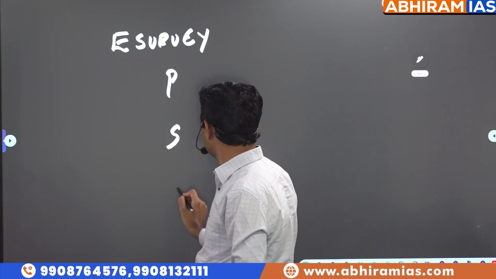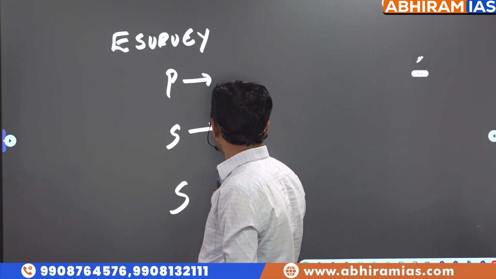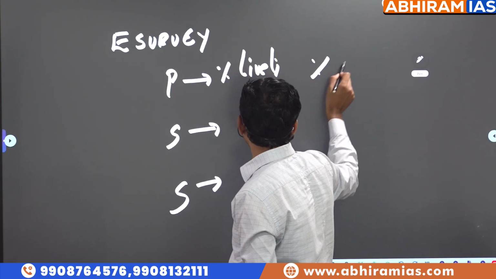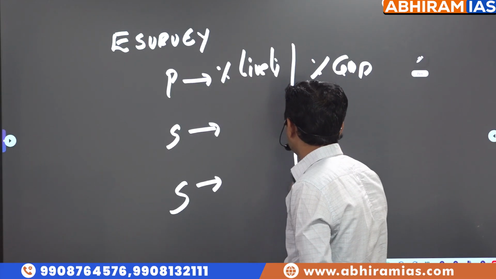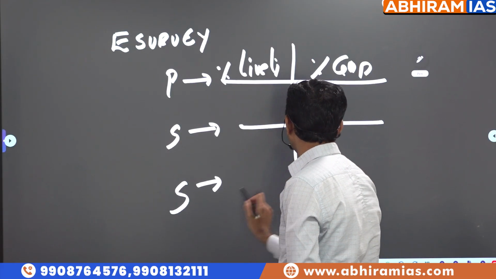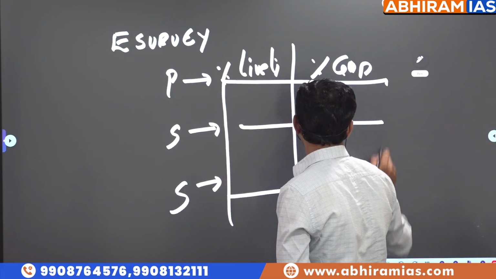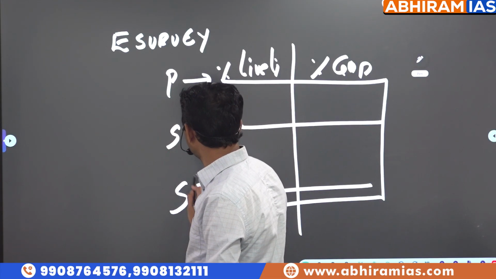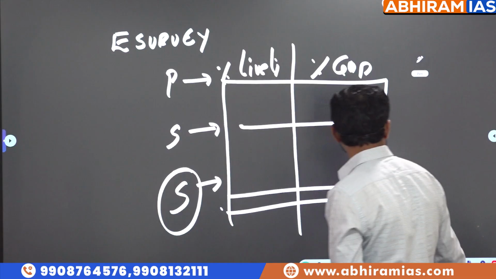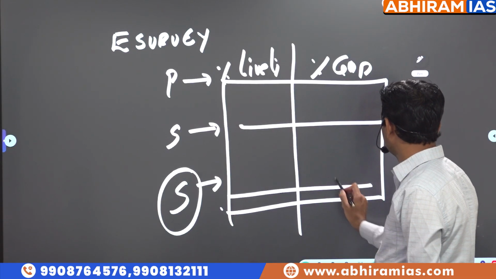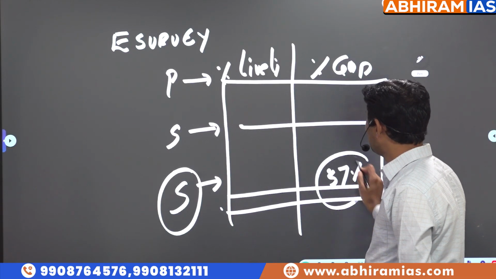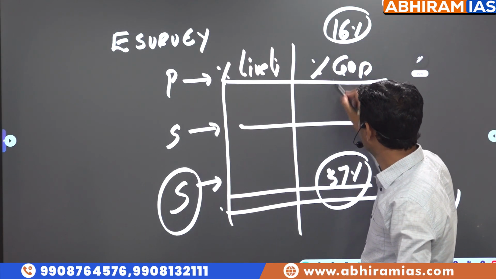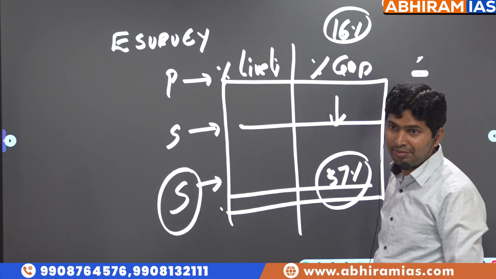Primary sector, secondary sector, service sector, percentage of livelihood and percentage of GDP contribution. List out the data from the current year Economic Survey, because they might ask trend analysis. But roughly, around 57% of GDP is coming from the service sector. From the primary sector, around 16% of GDP is coming. The remaining is coming from the secondary sector.